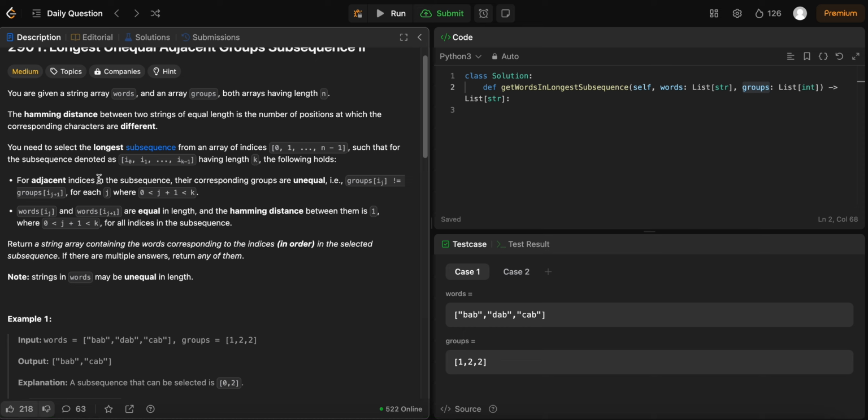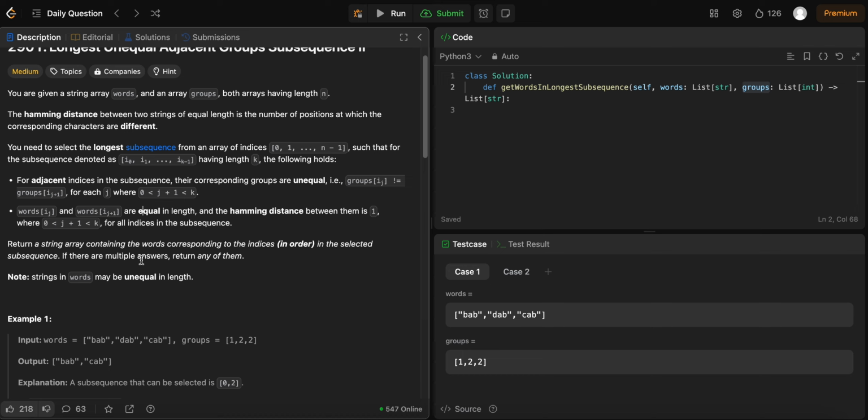For adjacent indices in the subsequence, their corresponding groups are unequal. So for adjacent ones, their groups have to be not equal. Words i_j and i_(j+1) have to be equal in length as well, and their Hamming distance has to be 1 for all indices. So there are a lot more restrictions compared to yesterday's. Yesterday we were just looking for the longest subsequence you can form.